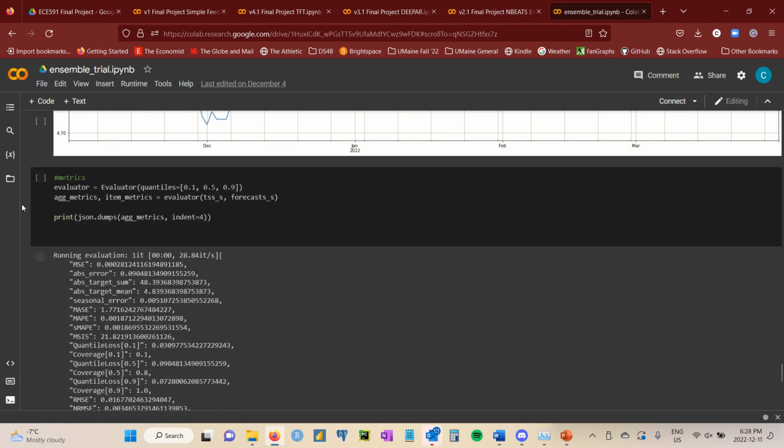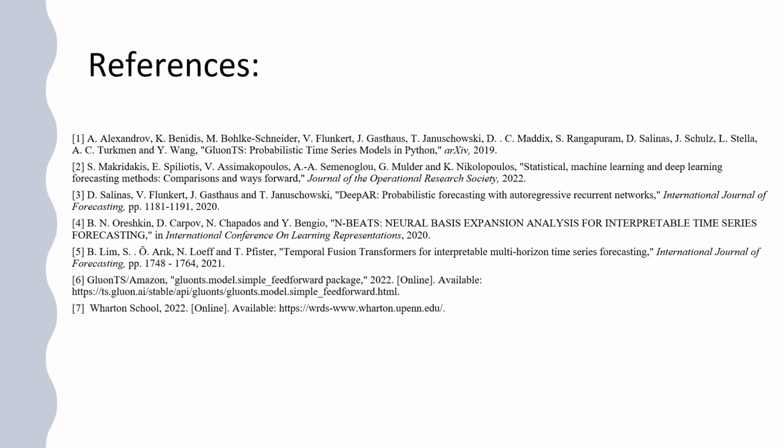So that's the basic gist of how it works. In the future, maybe a GitHub repository would have been really nice, and a little bit better technical work. Anyway, that's how it goes. These are our references. Thank you for listening.